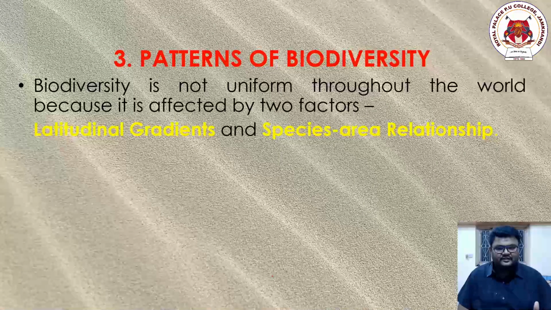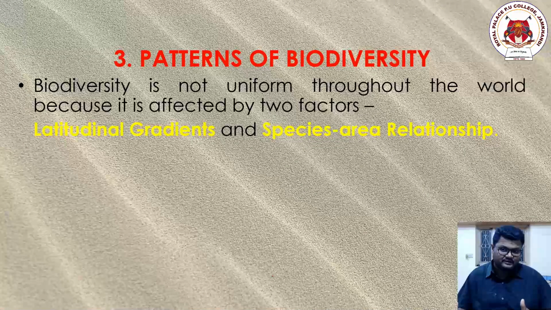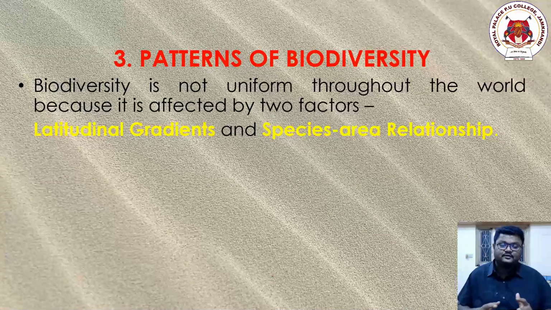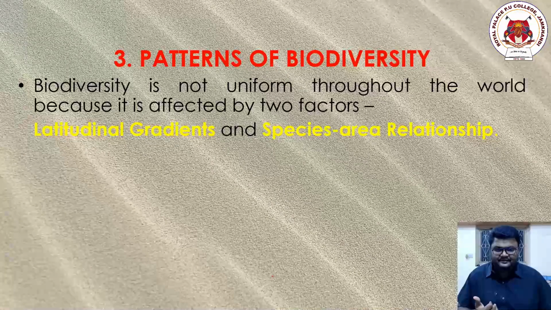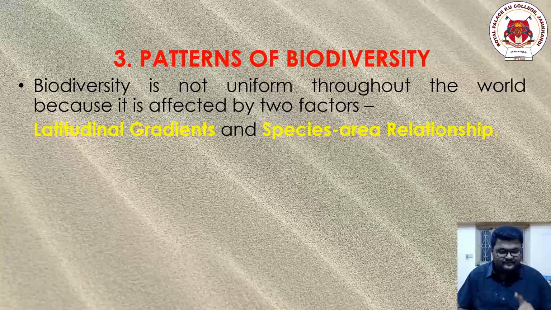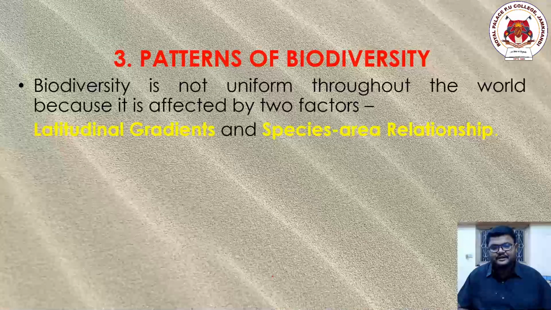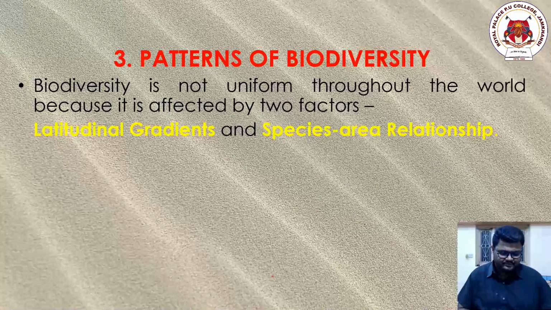The first point says that biodiversity is not uniform throughout the world because it is affected by two factors: first, latitudinal gradients, and second, the species-area relationship. We'll study the latitudinal gradient first, and after that the species-area relationship.